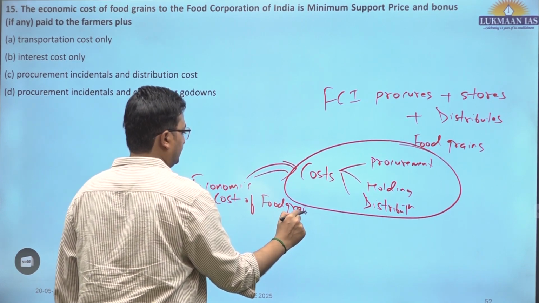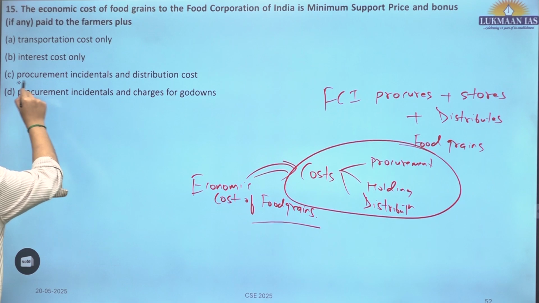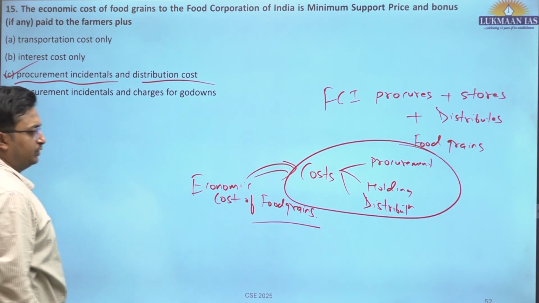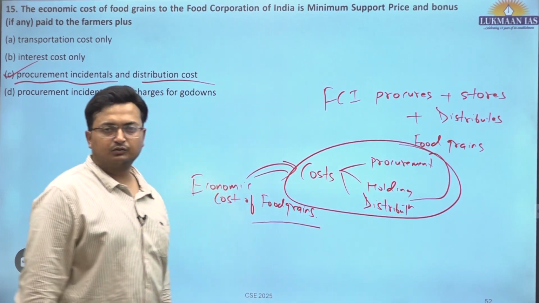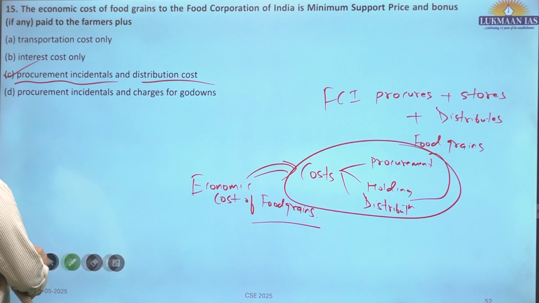And this is how the subsidies are extended to the Food Corporation of India. So this is procurement incidentals plus distribution costs. Procurement incidentals include procurement costs, incentives to farmers, or any holding charges. Okay, C is the correct answer.